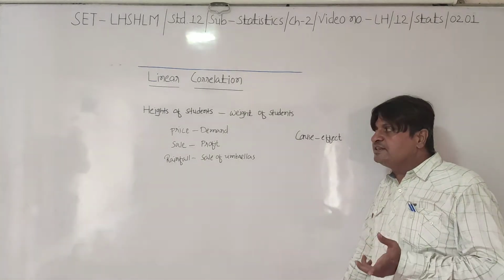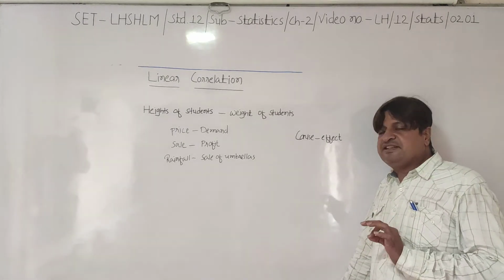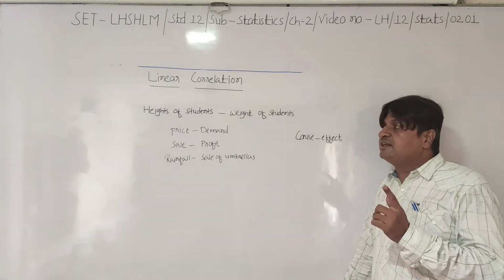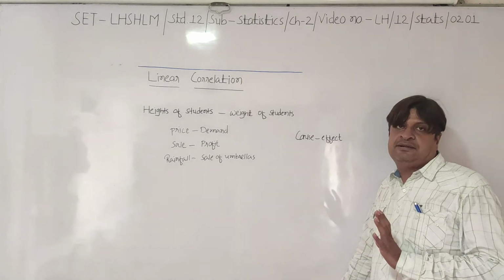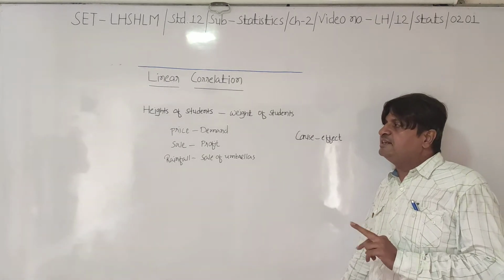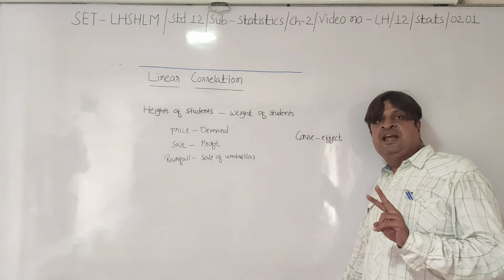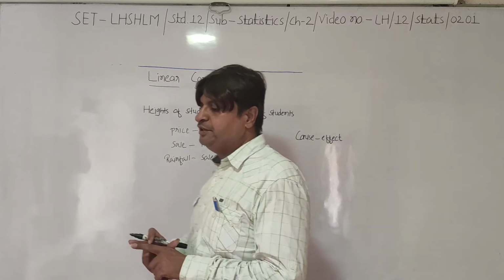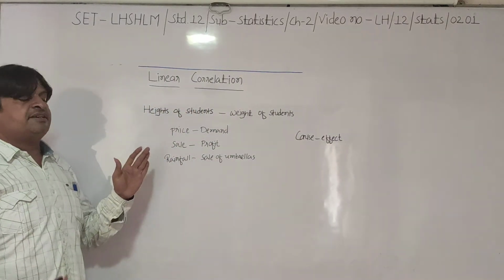If sales increases, then profit will also increase. If sales decreases, then profit will also decrease. So sales is the cause, profit is the effect. So we can say that there is a cause and effect relationship between sales and profit, and whenever there is cause and effect relationship between two variables, we can say that these variables are correlated.